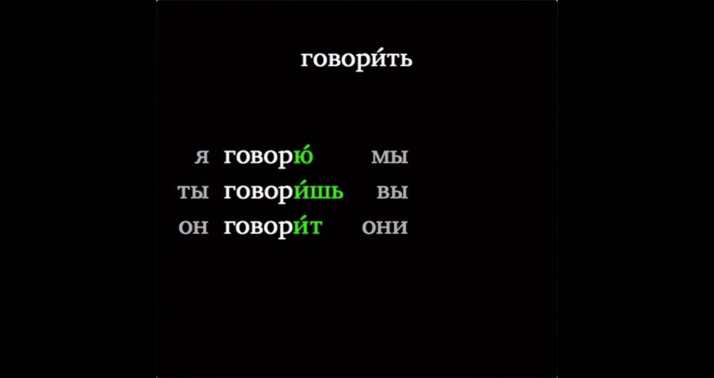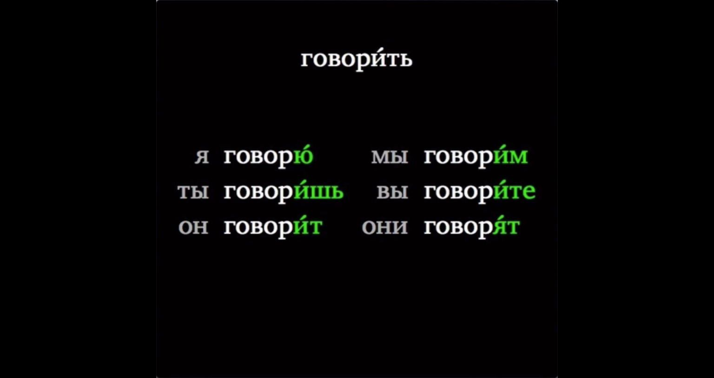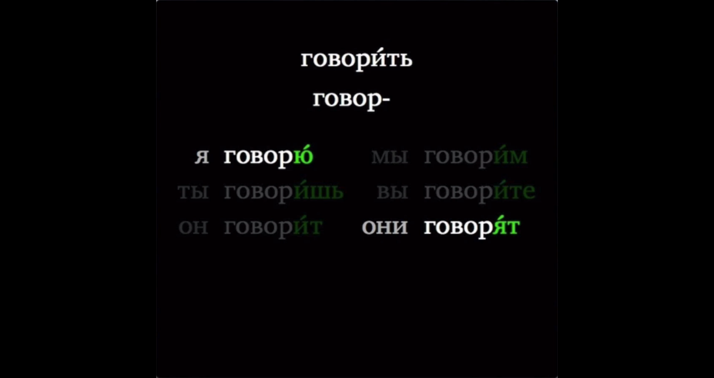Basic forms. Я говорю, ты говоришь, он говорит, мы говорим, вы говорите, они говорят. And the stem is говор. In the ты, он, мы, and вы forms, we see this characteristic И that gives the conjugation its name. The я form normally ends in a У, and the они form has the ending ЯТ.